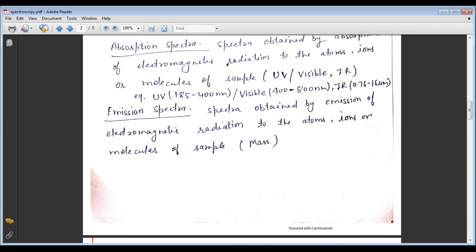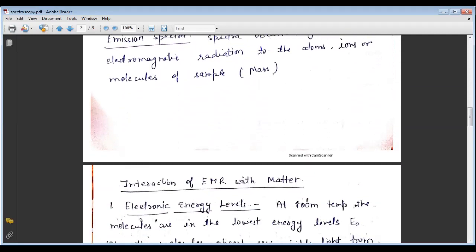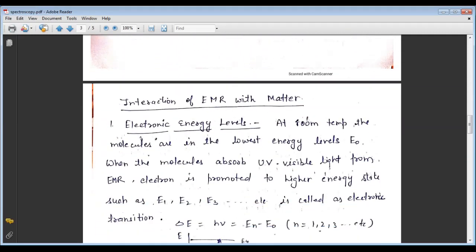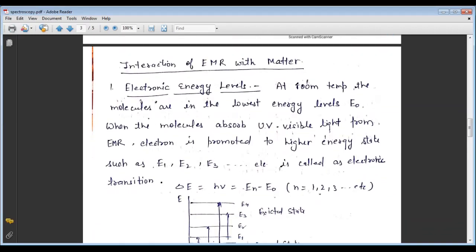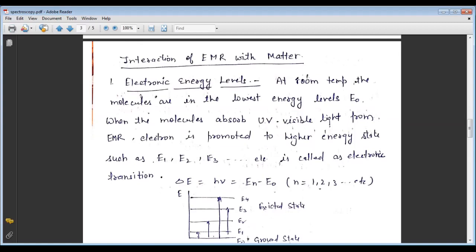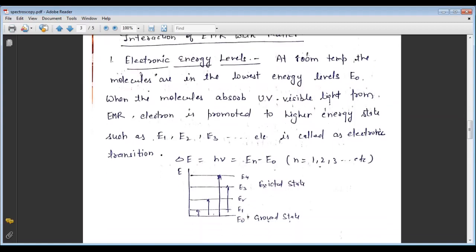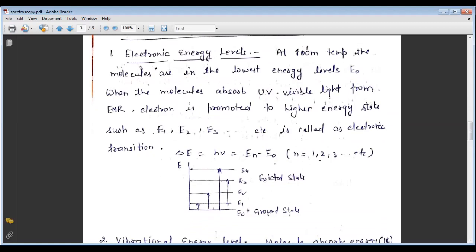Now come to the next part: the interaction of electromagnetic radiation with matter. The electromagnetic radiation is also a very important part of this topic. The first is the electronic energy level.